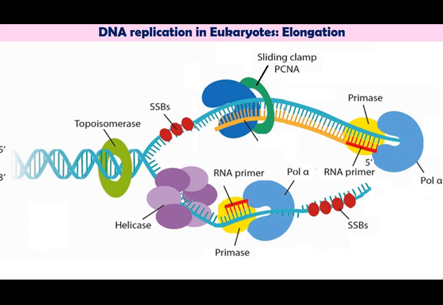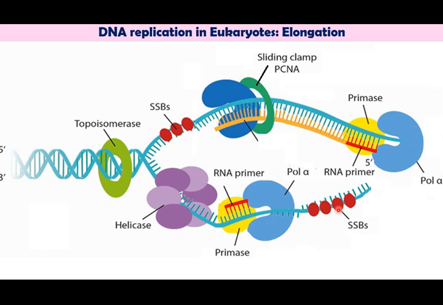As the replication fork is formed, RPA, that is replication protein A, binds to the open strands of the DNA and prevents them from joining. So this replication protein A works as the single strand binding protein that we had seen in prokaryotes.